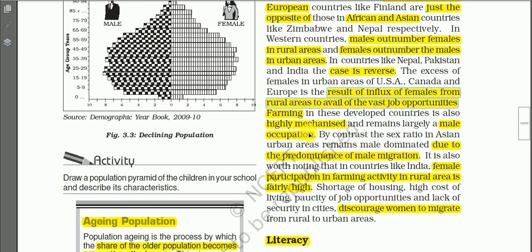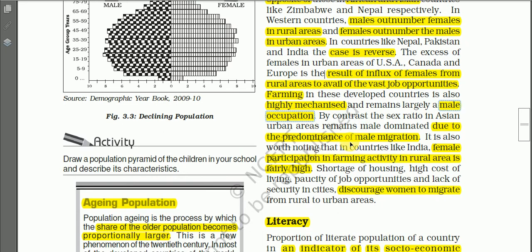And in the European and American countries, farming is developed and highly mechanized and remains largely a male occupation. In countries like Canada and USA, big machines are used, and that is why it is largely a male occupation.